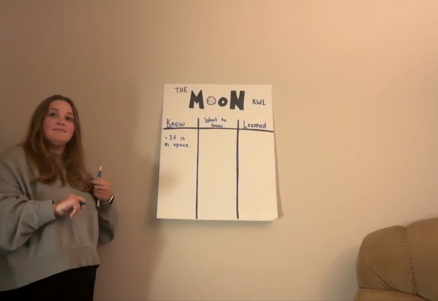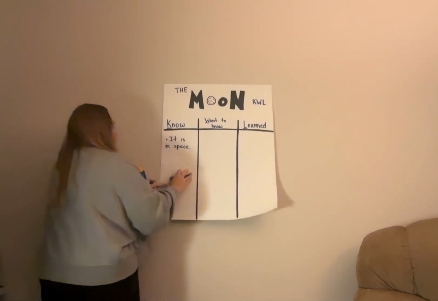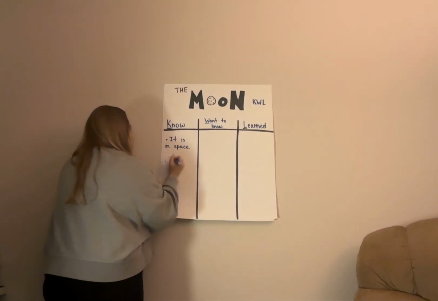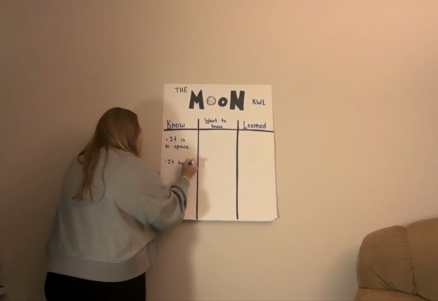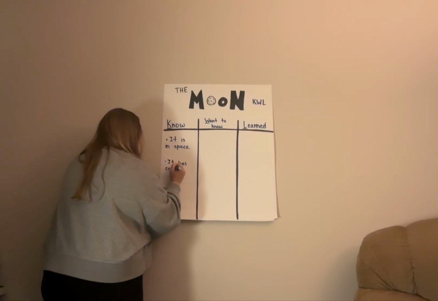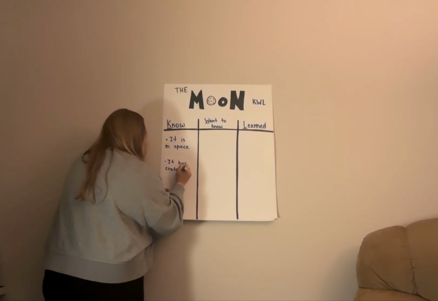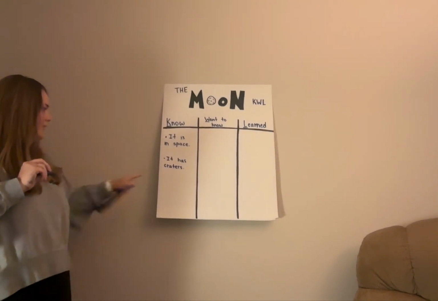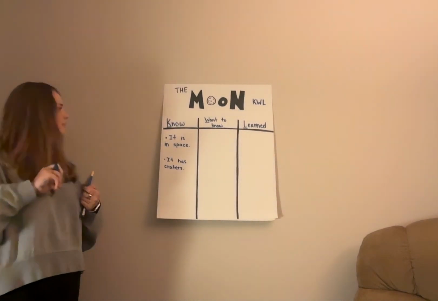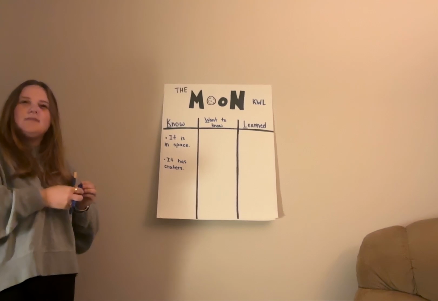It has craters in it. That's right, it does have craters. It has craters. Great. All right, I think we have space for one more. We can fit one more right here. What do we think? What else do we know about the moon?